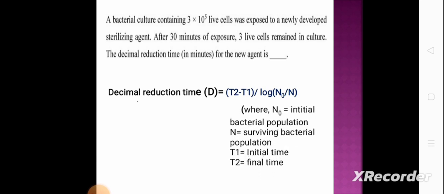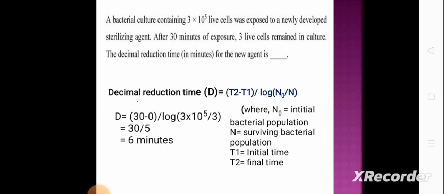Next, it is also a mathematical problem. A bacterial culture containing 3 × 10⁵ live cells was exposed to a newly developed sterilizing agent. After 30 minutes of exposure, 3 live cells remained in the culture. The decimal reduction time in minutes for the new agent is, so the decimal reduction time D is equal to T2 minus T1 divided by log N0 by N, where N0 is the initial bacterial population, N is the surviving bacterial population, T1 is the initial time, and T2 is the final time.